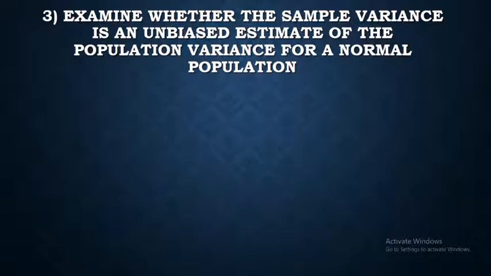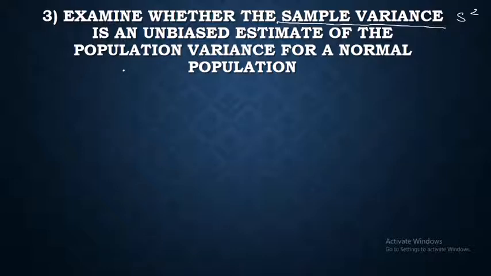Okay, so that was the second result. Now let's move on to the third result. You have to examine whether the sample variance is an unbiased estimate of the population variance for a normal population. So sample variance, what is sample variance? S square, and is it an unbiased estimate of the population variance? So what is the population variance?